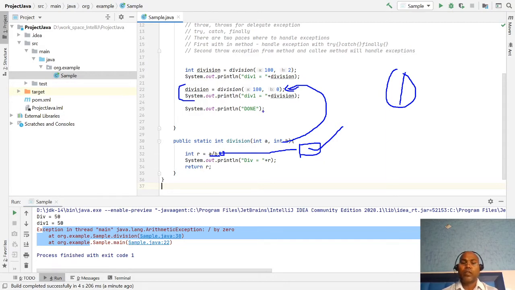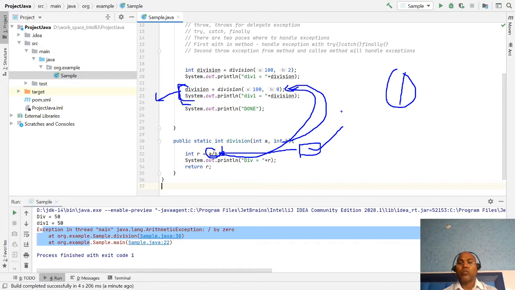By default, this is what happens. Whenever a divided by b happens, the exception occurs and is thrown to the caller method. If the caller method does no handling, it throws again to whoever called it, up to the main method and then to the JVM. Now your program is terminated.